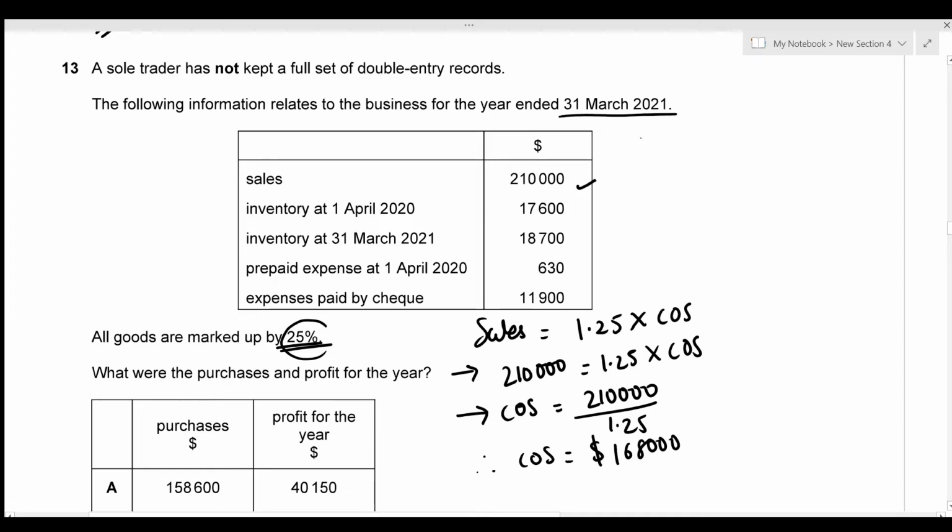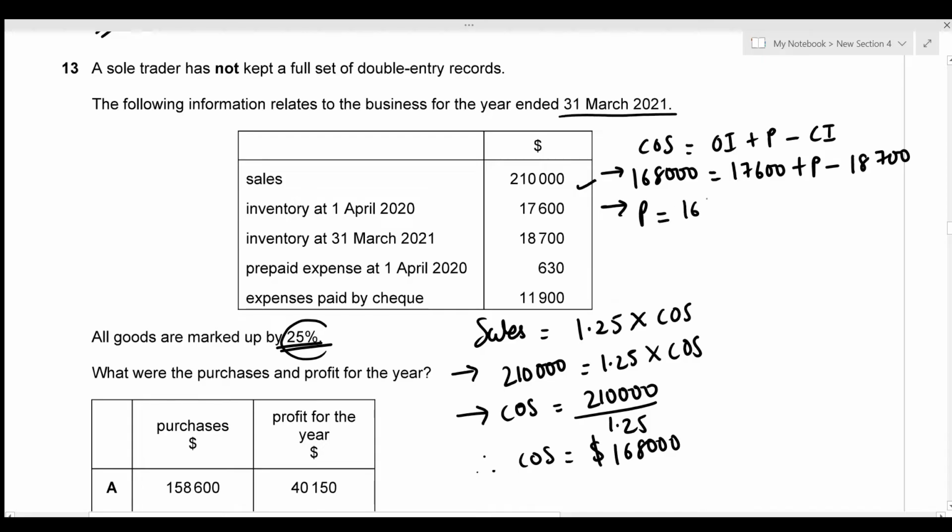Now, in order to figure out the purchase, we know the formula for cost of sales to be opening inventory plus purchase minus closing inventory. So we already figured out the value for cost of sales, which is 168,000. The value for opening inventory is 17,600. We need to figure out the value of purchase. And we're also given the value of closing inventory, that's 18,700. So the value for purchase is going to be 168,000 minus 17,600 plus 18,700. This means that the total purchases value is of